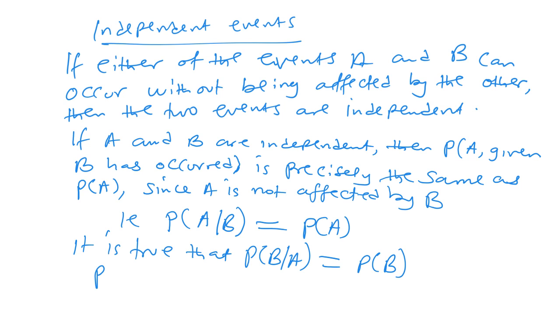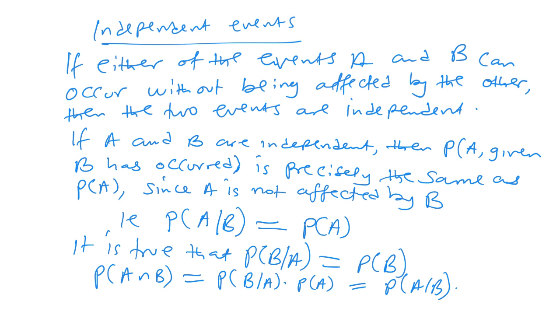We said the probability of A intersection B, which we left in conditional probability, is the probability of B given A times the probability of A. This is the same as the probability of A given B times the probability of B. Those two are the same because the two give you the intersection.